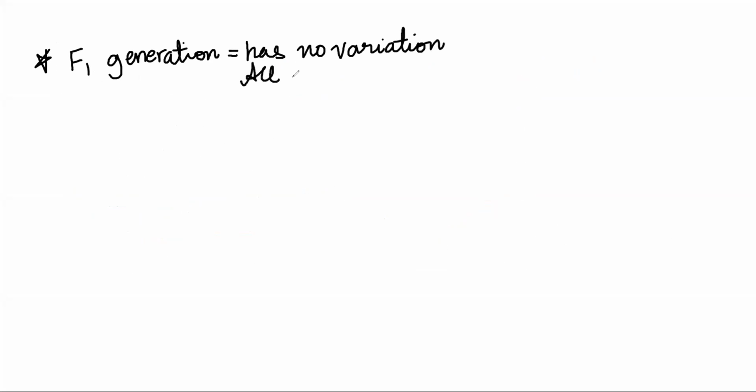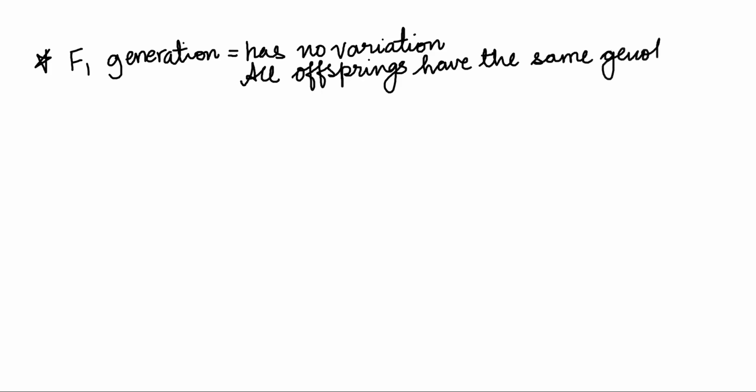All offsprings have the same genotype and the same phenotype.